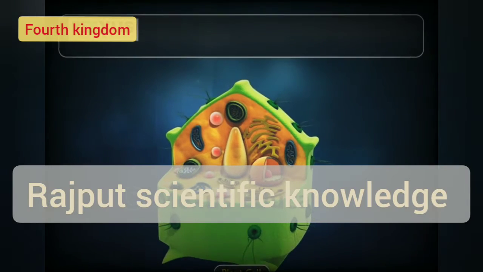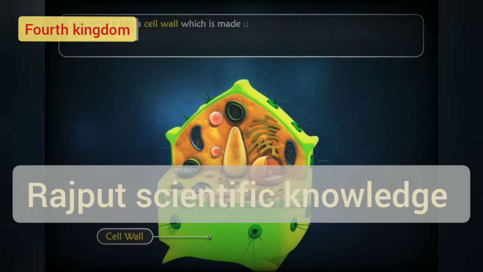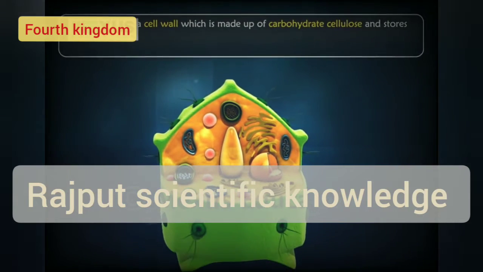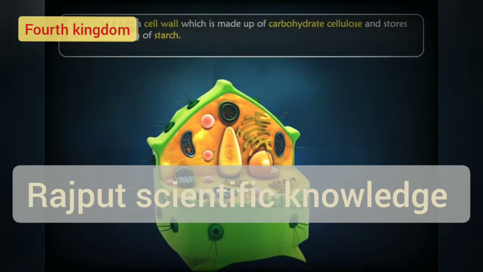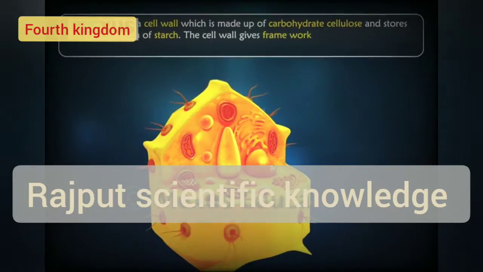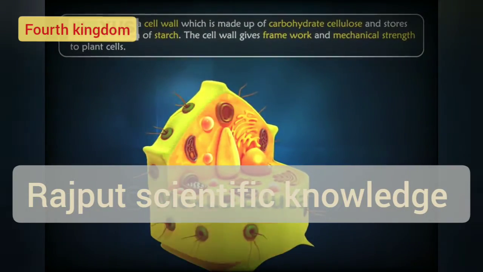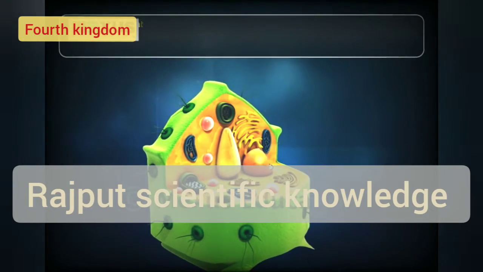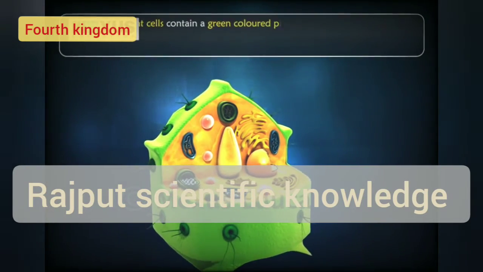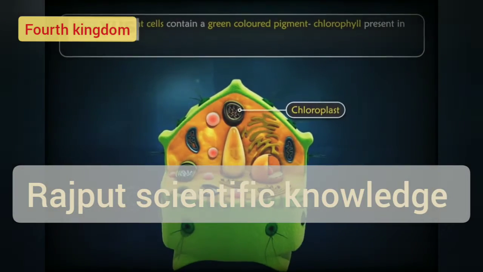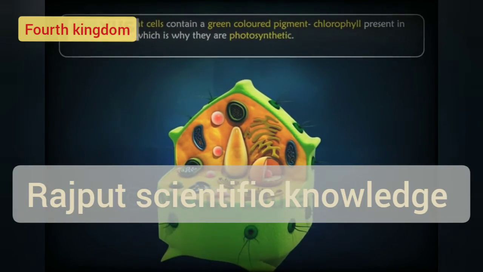Plant cells have a cell wall which is made up of the carbohydrate cellulose, and they store food in the form of starch. The cell wall gives framework and mechanical strength to plant cells. Most of the plant cells contain a green-colored pigment, chlorophyll, present in the chloroplast, which is why they are photosynthetic.